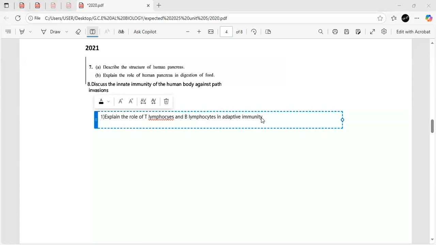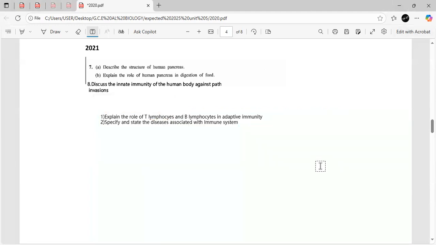So be a little prepared with immunity to be safe. So we don't know what they will ask, right? So another question could be, specify and explain the disease associated with the immune system. So that's another question, you know. So these two questions, please be prepared with that, just to be safe. So that's all in the 2021 paper.